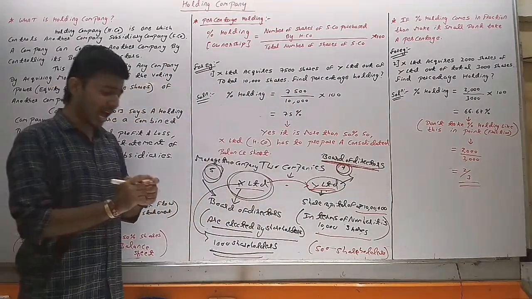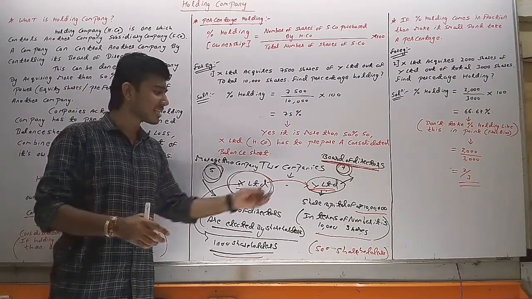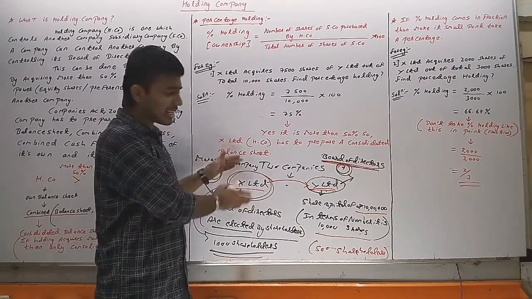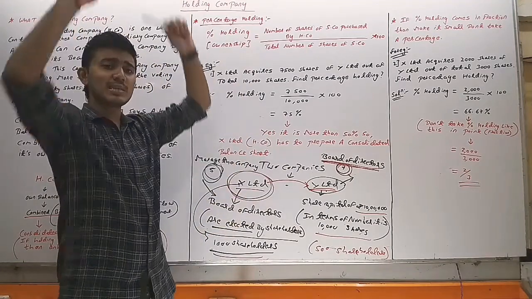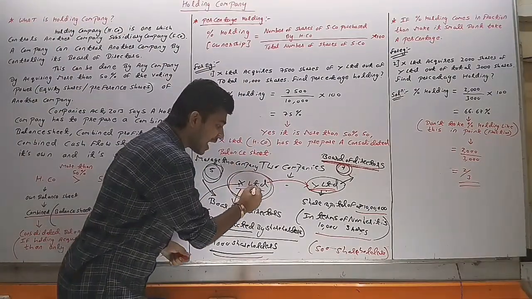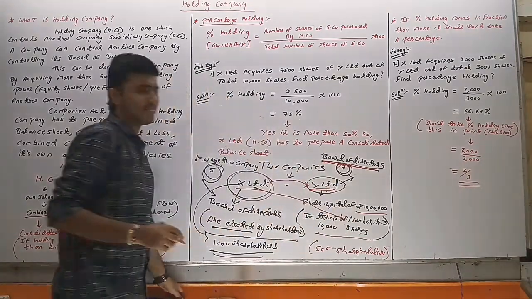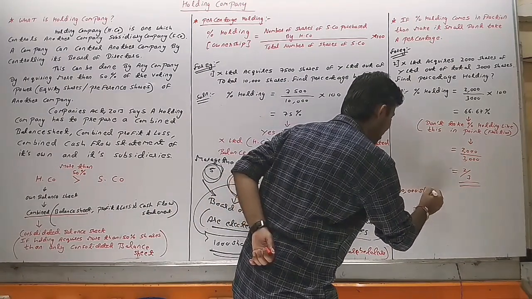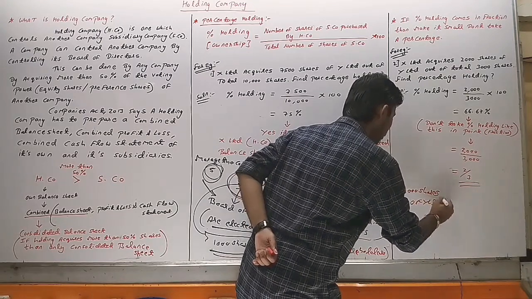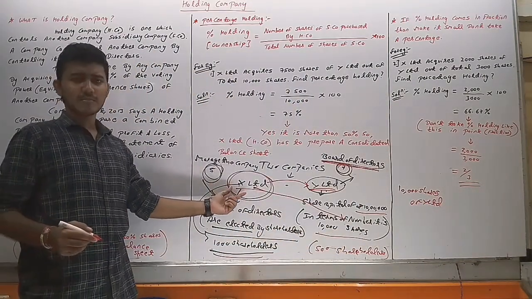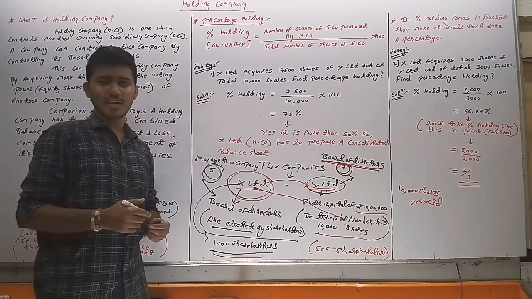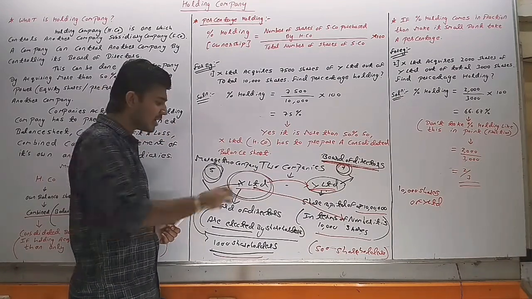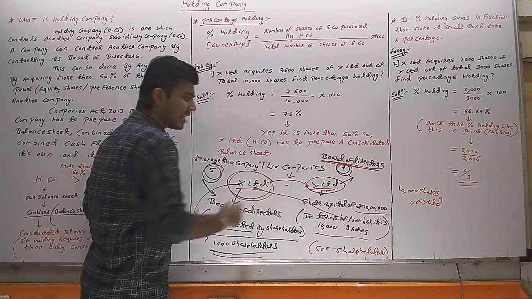Now the thing comes: how will X Limited enter the board of directors of Y Limited, or how will X Limited have their directors in Y Limited? There is one simple trick. X Limited has to purchase the shares of Y Limited. Total number of shares of Y Limited is how much? 10,000 shares. If X Limited wants some voting power in Y Limited, first of all X Limited has to acquire some shares of Y Limited. Acquire and purchase are the same word.